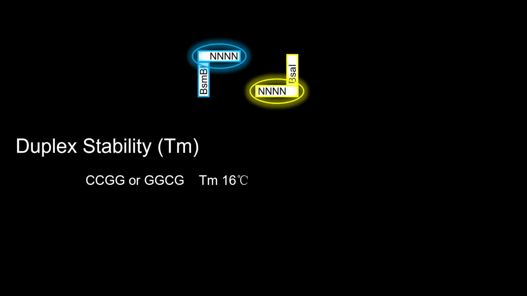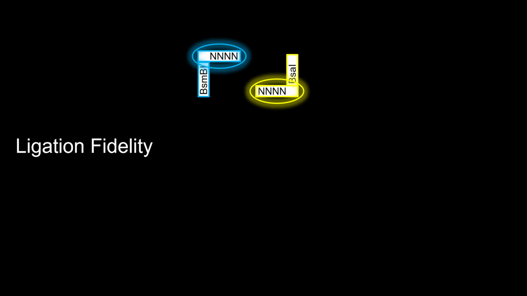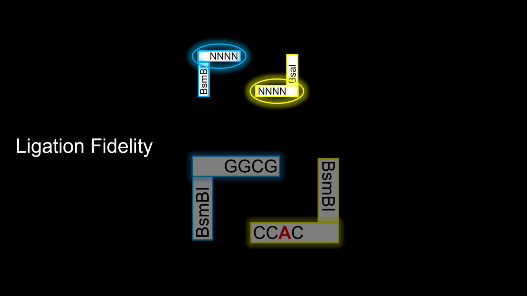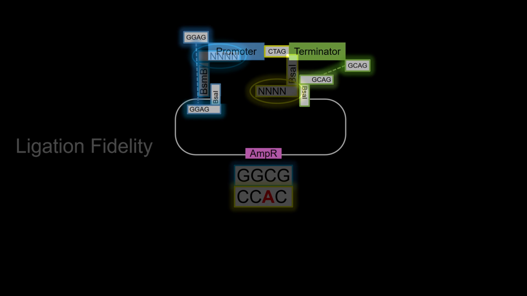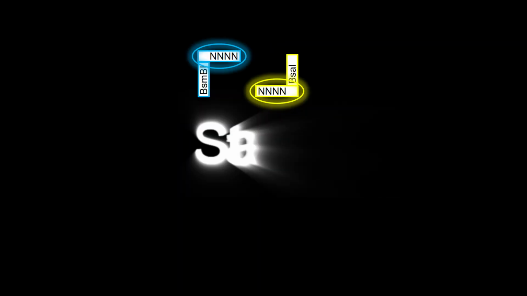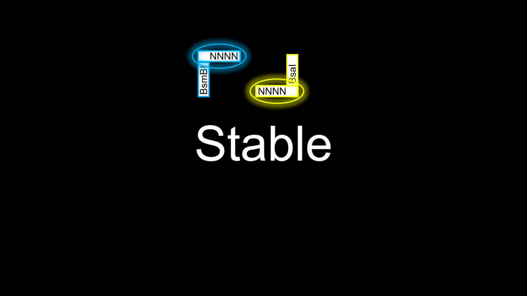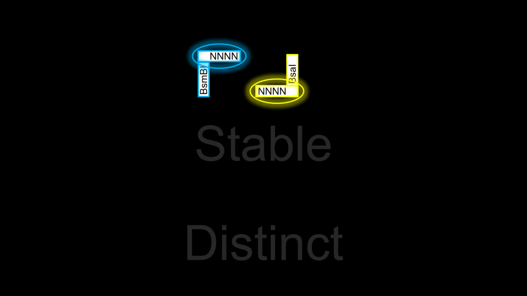Duplex stability: high GC overhangs form significantly stronger bonds than AT-rich sequences. In a multipart assembly, these energy differences can cause uneven ligation rates across junctions. Ligation fidelity: as discovered, the real danger is crosstalk, where overhangs differing by only a single nucleotide lead to misassemblies. You need overhangs stable enough to ligate at low temperatures, but distinct enough to avoid off-target ligation.